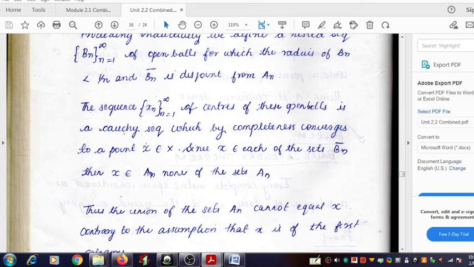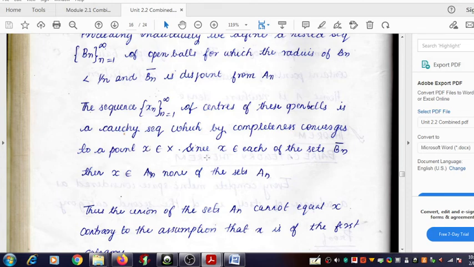Therefore x is an element of B1, the open ball obtained in the first stage, and x is an element of B2, B3, B4, etc. So x must belong to each and every open ball.